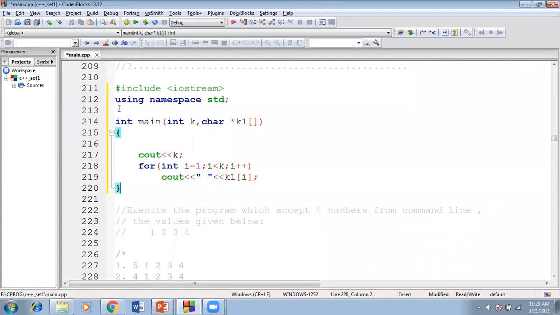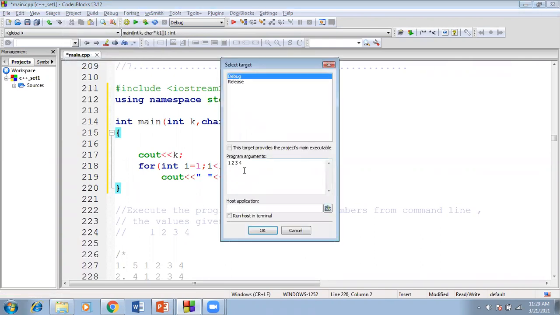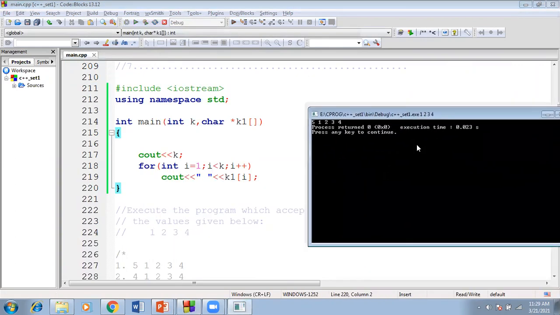So I'm using the Code::Blocks software. How do we pass the value through command line argument? For this, you need to go to the tab called Project, and click on Set program's arguments. Here, inside the program arguments, you need to pass the values. I'm passing 1, 2, 3, 4, and click on OK. Then after that, if you build and run this code, what exactly is the output?